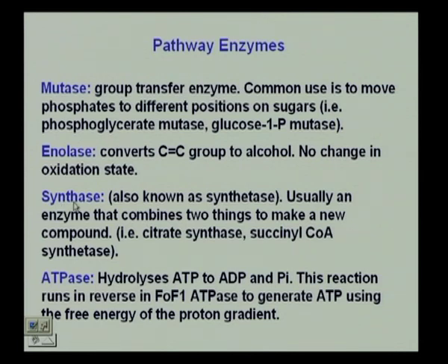We have synthase, also known as synthetase. What does that do? It just combines 2 molecules together, synthesis. We have ATPases that are going to hydrolyze ATP to ADP and Pi, and this is the reverse of ATP synthase. What was ATP synthase doing? It was taking ADP and Pi and producing ATP. This hydrolyzes ATP to ADP and Pi.